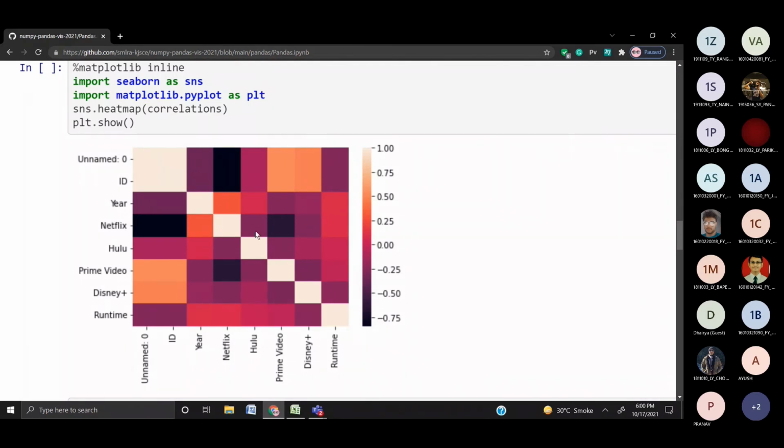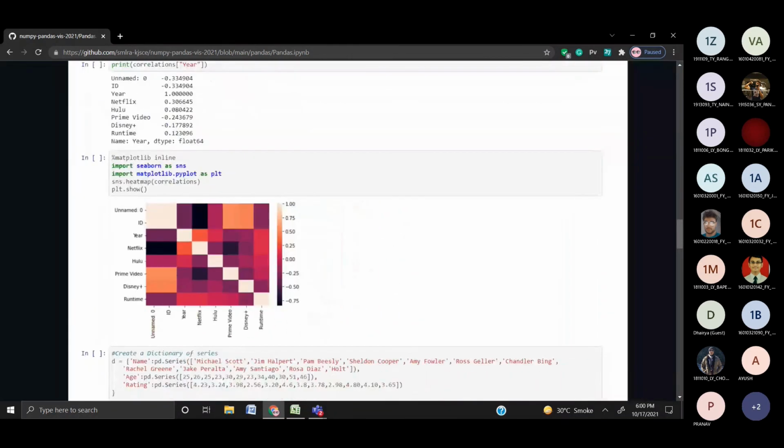Now, there is no correlation between runtime and any of the streaming platforms. So we can see there is no correlation between runtime and any of the platforms. So this is our observation from this data. This is how we can have an approximate idea about the correlations of an entire data set.